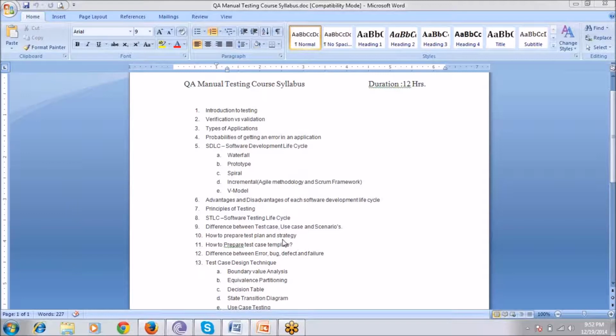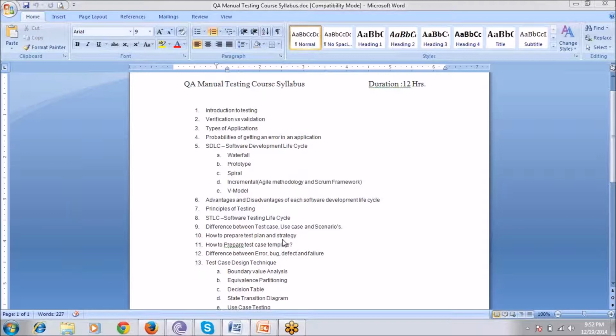Like suppose there is one login section. There will be a username field, a password field and a login button. So that is one login scenario. We can call a group of test cases a test scenario. And a use case defines how a person will interact with the system.